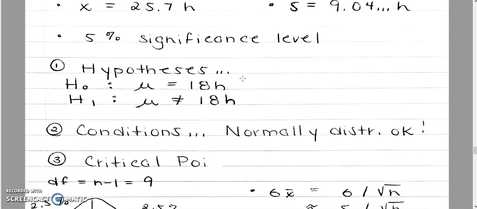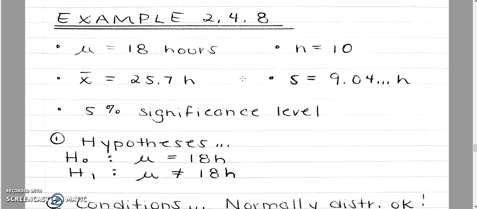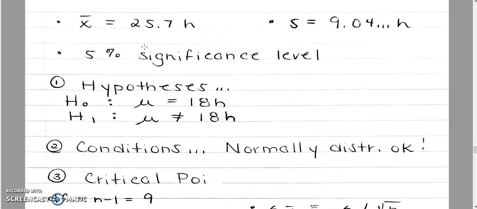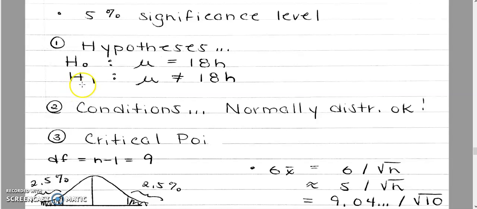Without suggesting anything, it just wanted to test the claim that it's really 18 hours. In the question, it doesn't say I think that it's higher or I think that it's lower. So that's another type of hypothesis. The alternate hypothesis is just saying it's different than 18 hours. So I'm actually testing both sides. It might be higher than 18 hours. It might be lower than 18 hours.